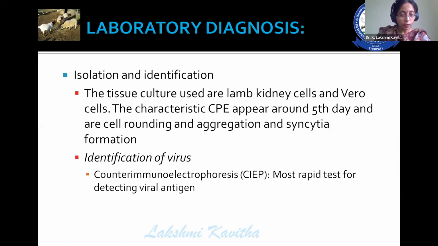if your laboratory or your VD is having small equipment like agarose, slide, with those things you can conduct AGPT by taking a vaccine as an antigen. Use vaccine as antigen, take the serum from the animal, go for AGPT. If the AGPT gives you a result, then you can suspect that this animal is suffering with PPR. And the other one is countercurrent immunoelectrophoresis. Even for countercurrent immunoelectrophoresis, you require a small equipment which may not be possible at the field level.